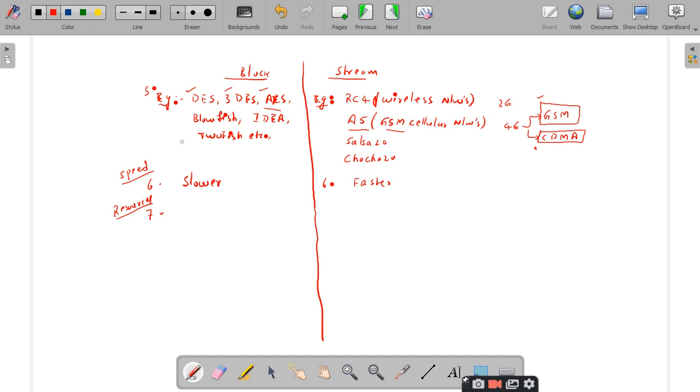Any idea? Maybe block ciphers use more resources, sir. Yes, it is true. Obviously, for the same discussions we have had about speed, you need to convert the bits into blocks. For this purpose, you need more resources in the block cipher, and the stream cipher requires fewer resources. We can say not less resources, but fewer resources.